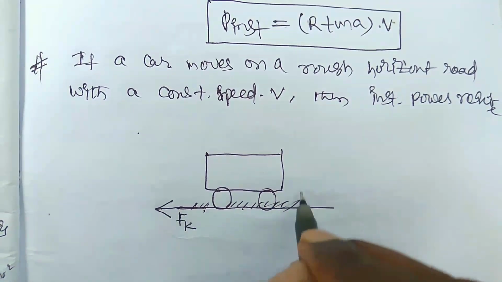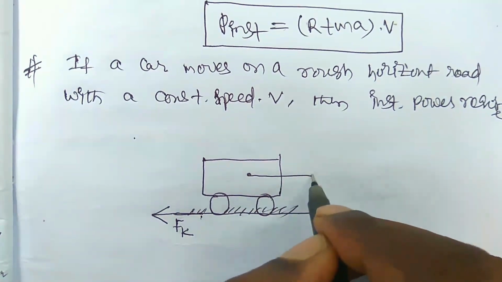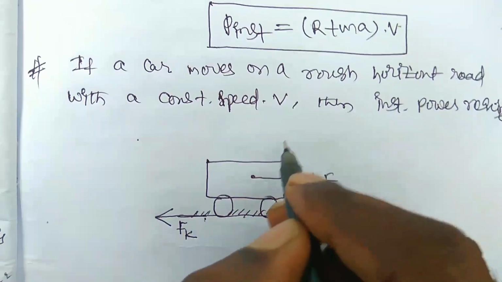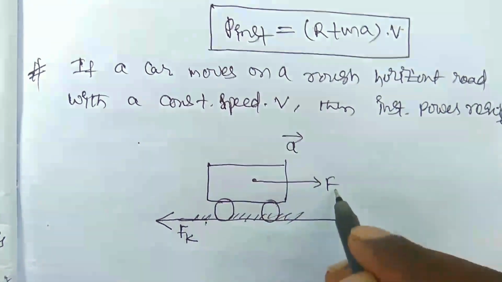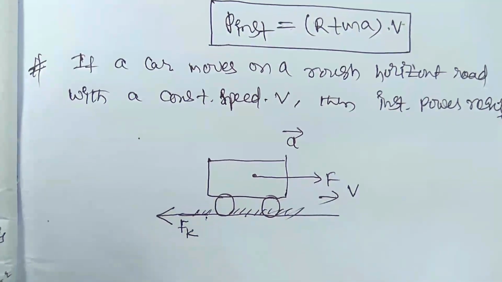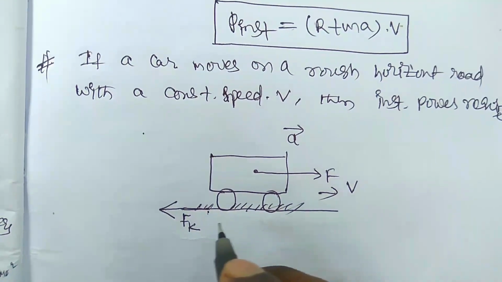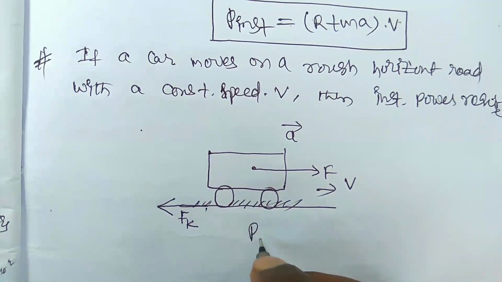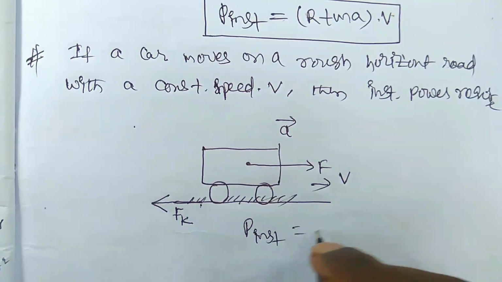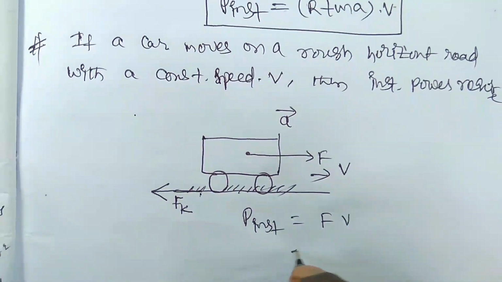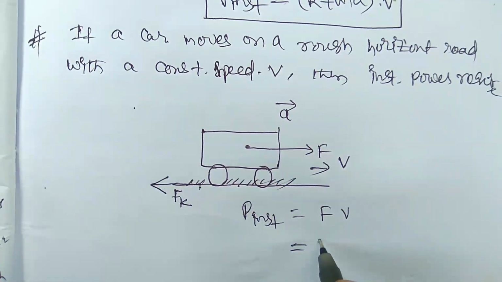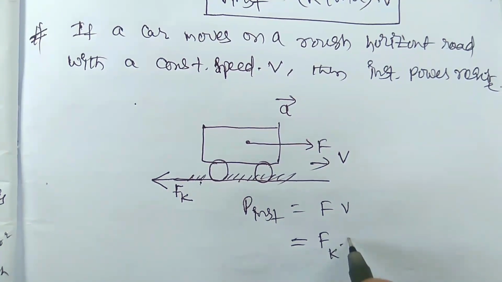Because it is moving, the force is F, and the speed is V. So the instantaneous power of the engine is equal to F into V, where F is the frictional force, that is Fk into V.